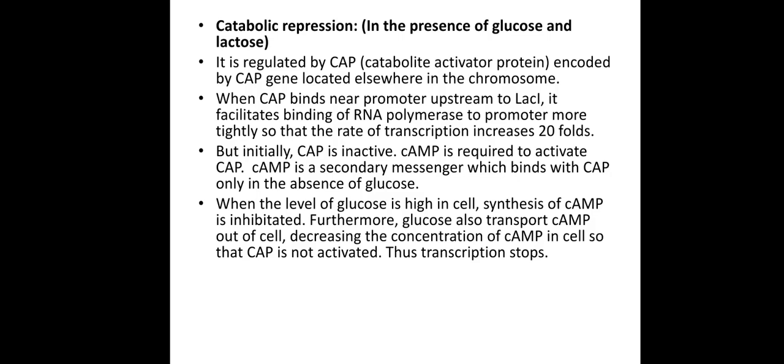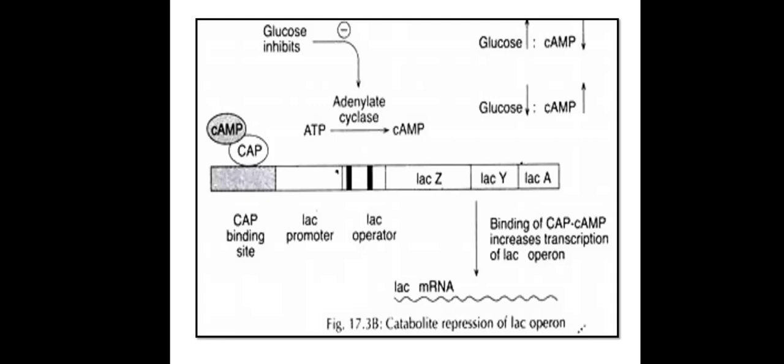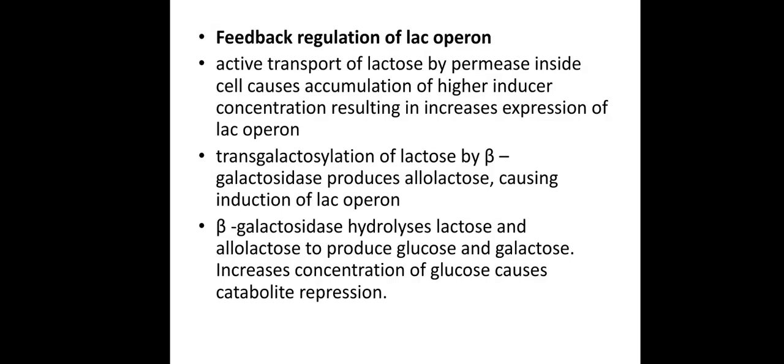So in the presence of glucose, there is no activation of the lactose operon. Whenever there is a low concentration of glucose, the cAMP is synthesized within the cell, and under that condition there is activation of the lactose operon. Here in this figure we can observe the catabolite repression mechanism. The cAMP binds with the CAP, activates the CAP site, and is responsible for increasing the rate of transcription.